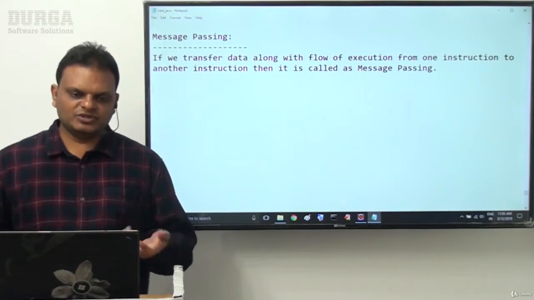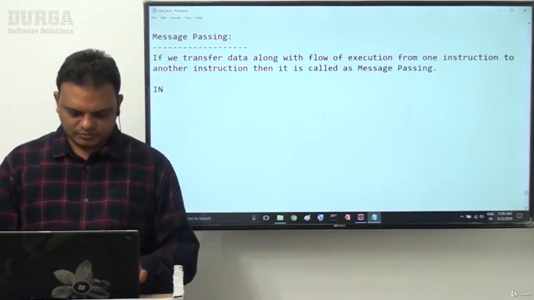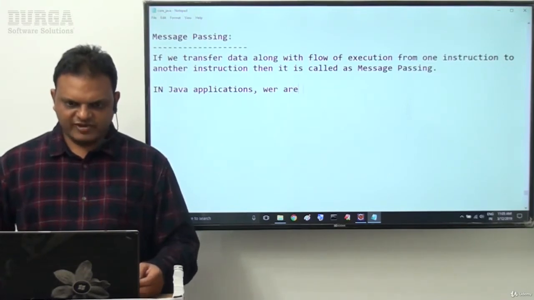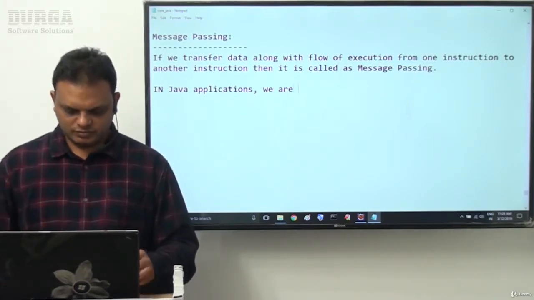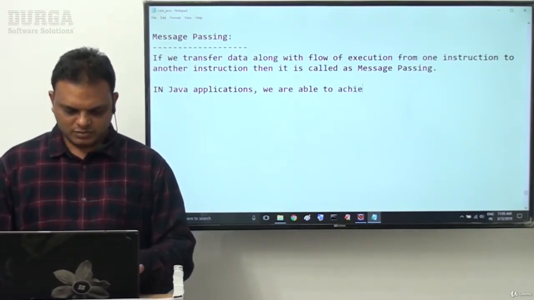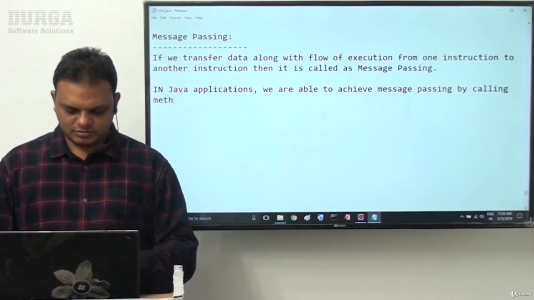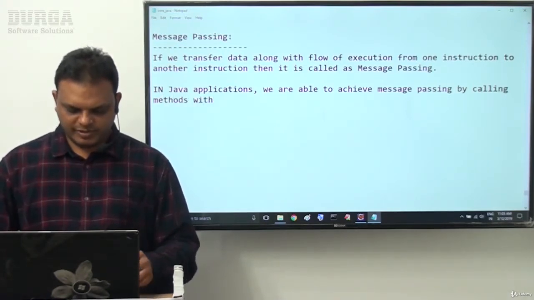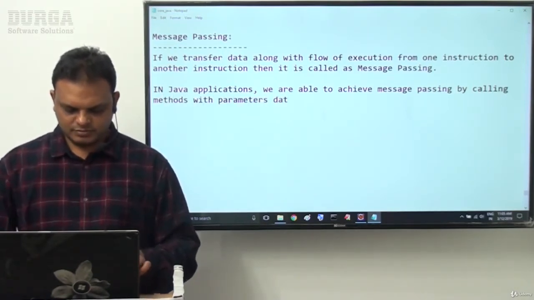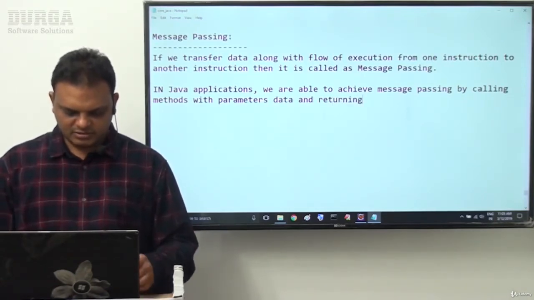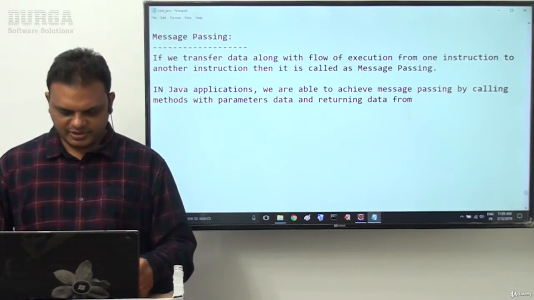How are we able to achieve this message passing? In Java applications, we are able to achieve message passing by calling methods with parameters data and by returning data from methods to the method call.